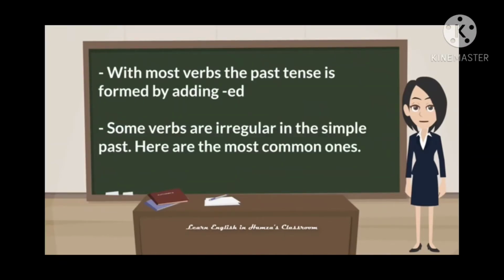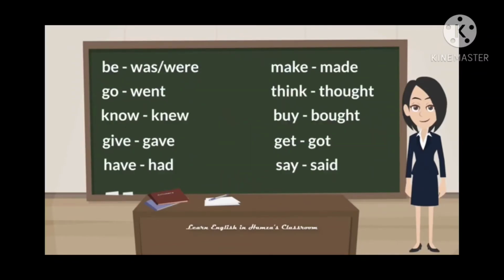Next, with most verbs the past tense is formed by adding ed. Some verbs are irregular in the simple past. Here are the most common ones. First, be. That is, the past tense of be is was or were. Go, went; know, knew; give, gave; have, had; make, made; think, thought; buy, bought; get, got; say, said. These are all irregular verbs of simple past tense.